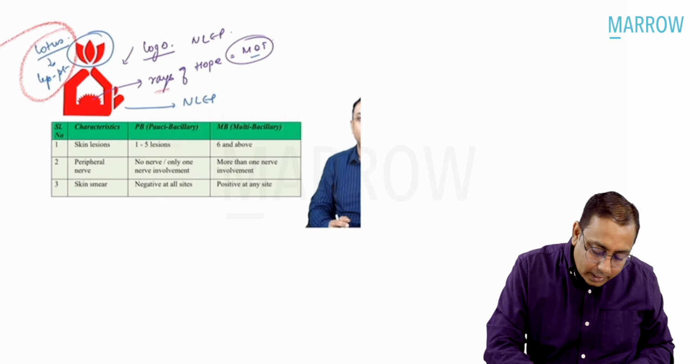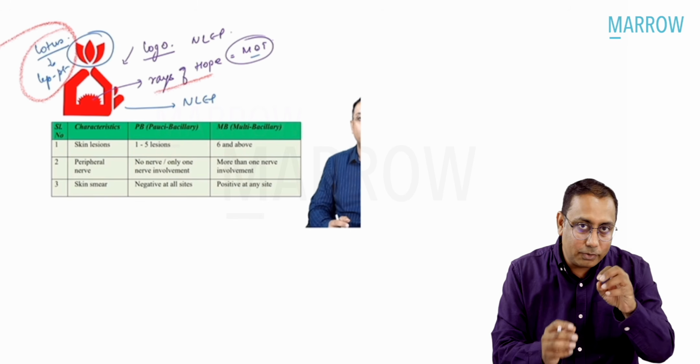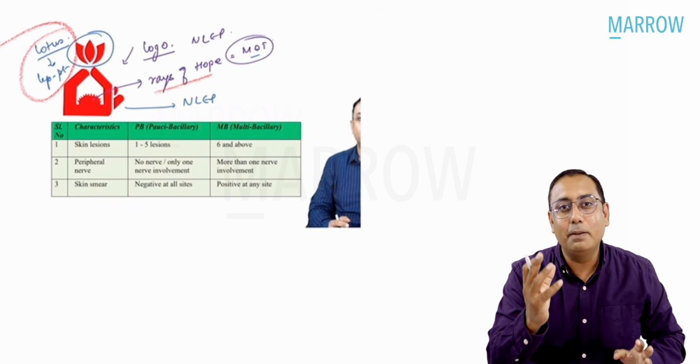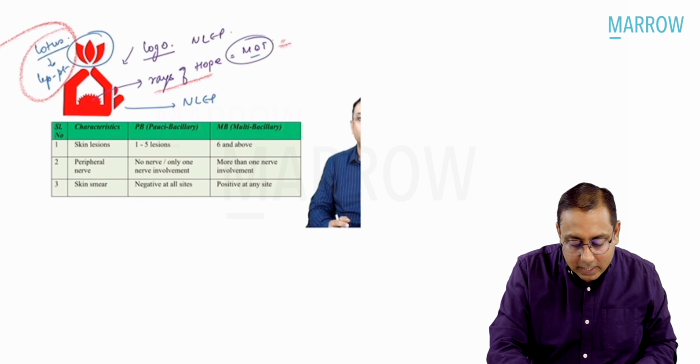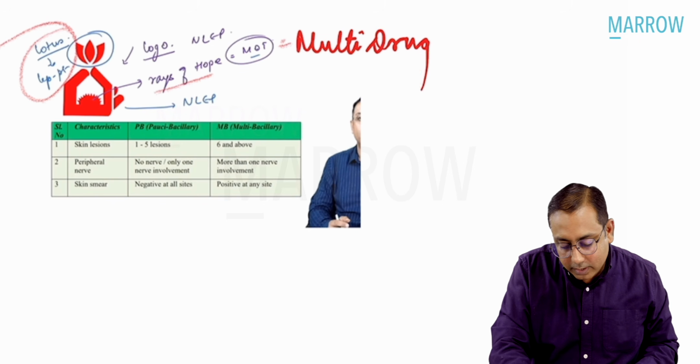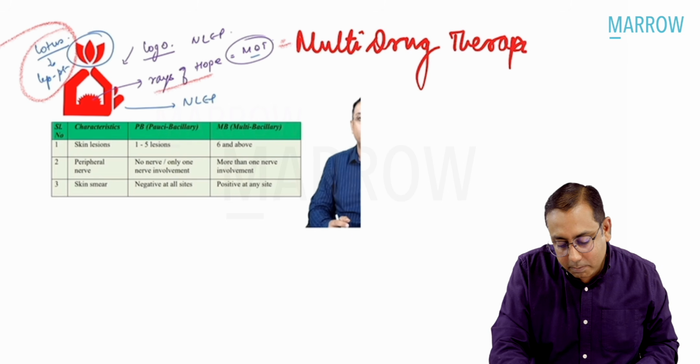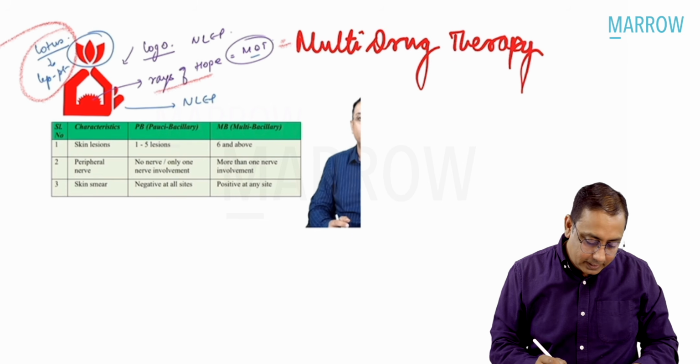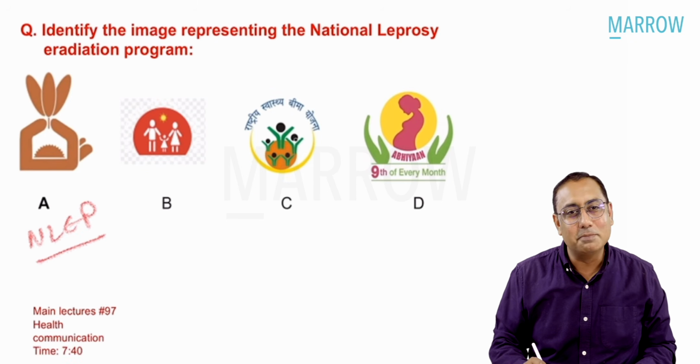Then the ray of hope, that is the inside, you can see the ray of hope. Ray of hope is the MDT. What is MDT? MDT stands for multi-drug therapy. So it's a very simple direct MCQ.